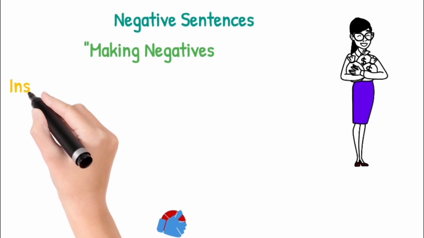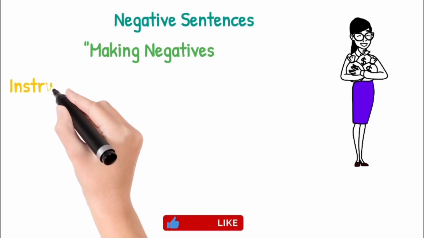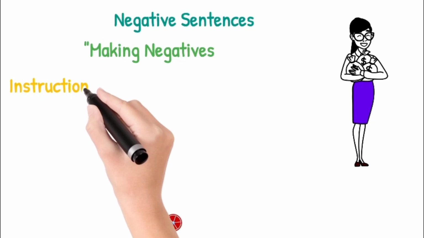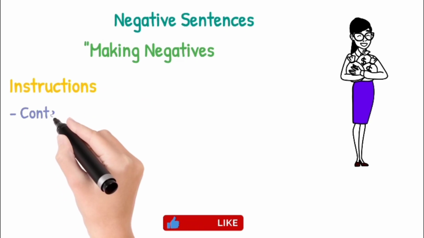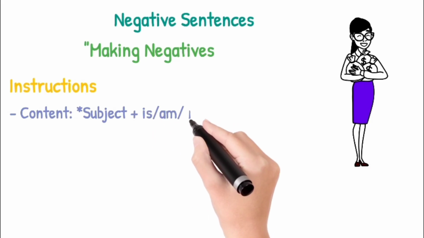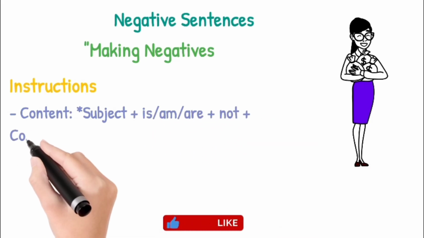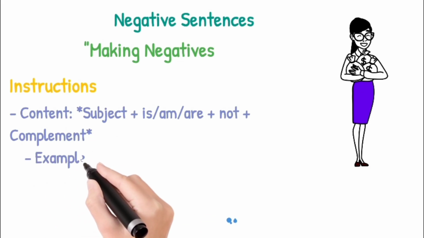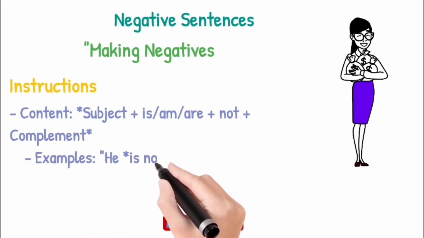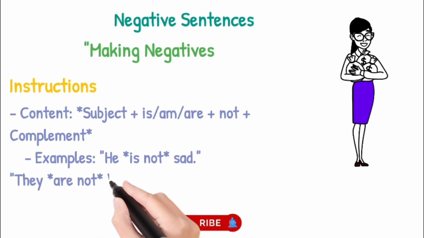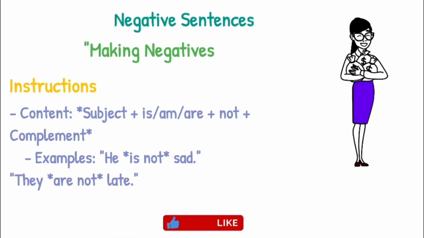Right, now we are moving towards understanding the negative. As you know, we have affirmative, negative, and interrogative. We have done with the affirmative. Now we are moving towards negative. To make negative sentences, this is a very simple technique that I can teach you right now. Subject, is not, am not, are not. That is the contraction you usually use: isn't, aren't.